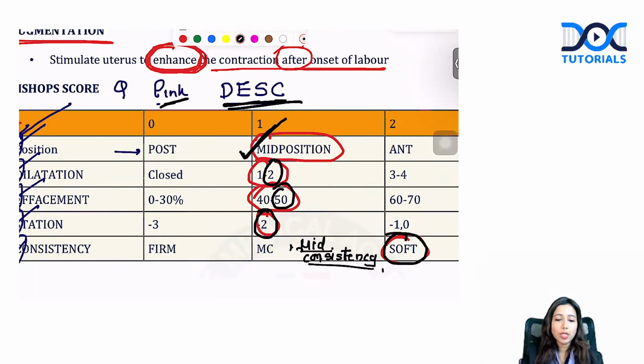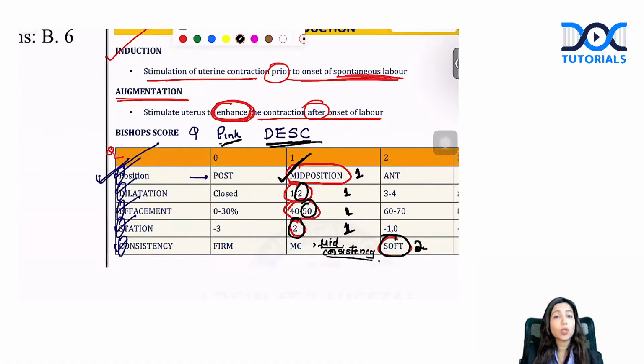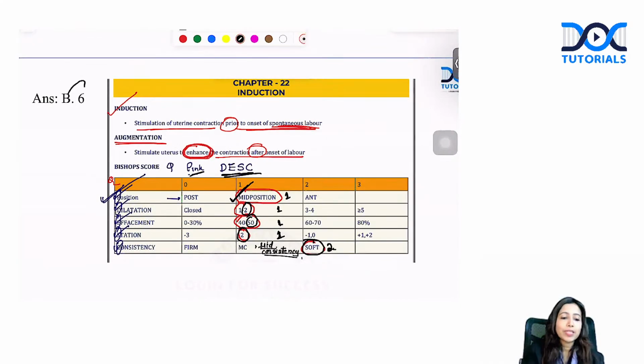We can just add it up. Mid position gets a score of 1, each of these get a score of 1 each, and soft gets a score of 2. So the total score is 6. The complete score is 6.